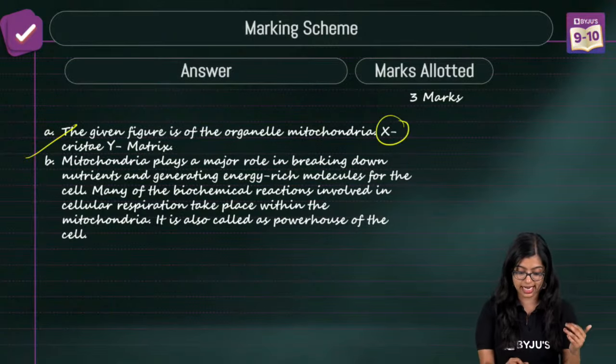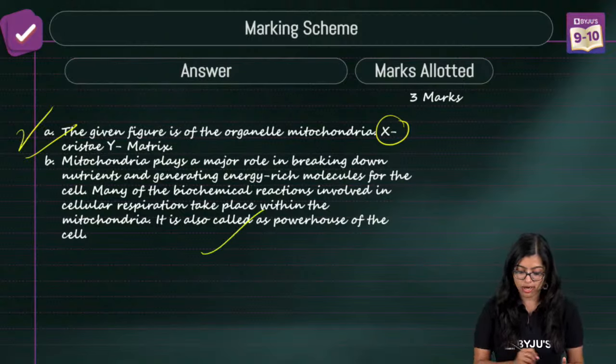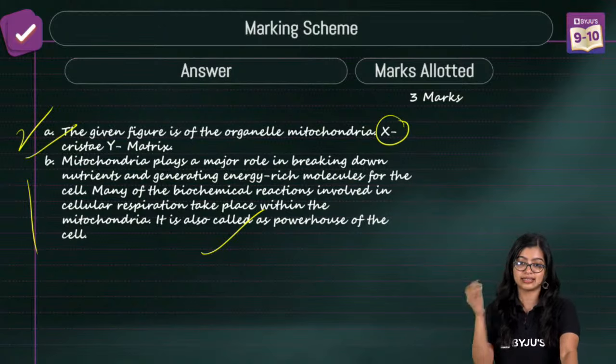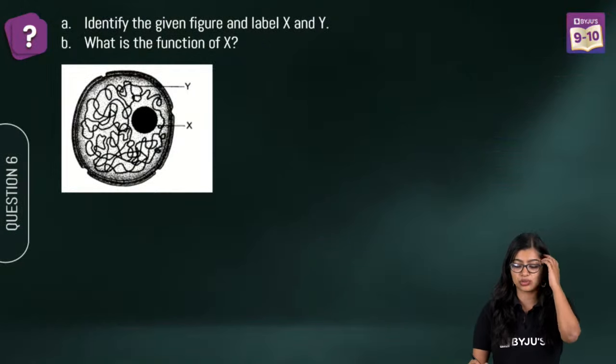X is cristae, Y is matrix, 2 marks here. What is the function? As we know, this is 1 mark. And you can talk about how exactly this helps, okay? Provides energy to the cell.